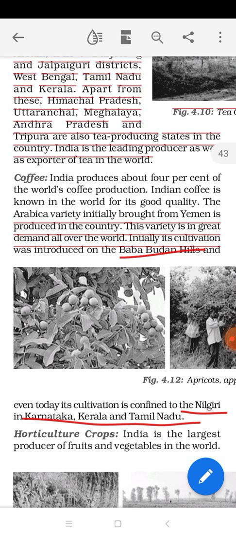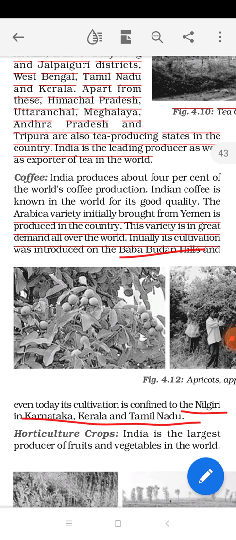Now, what type of variety of coffee beans do we have in India? It's basically the Arabica variety, initially brought from Yemen. So the Arabica variety of coffee, which came from Yemen, we produce in India. This variety of Arabica coffee is in great demand all around the world. So in India we produce this, and not only produce, like tea, we also export.